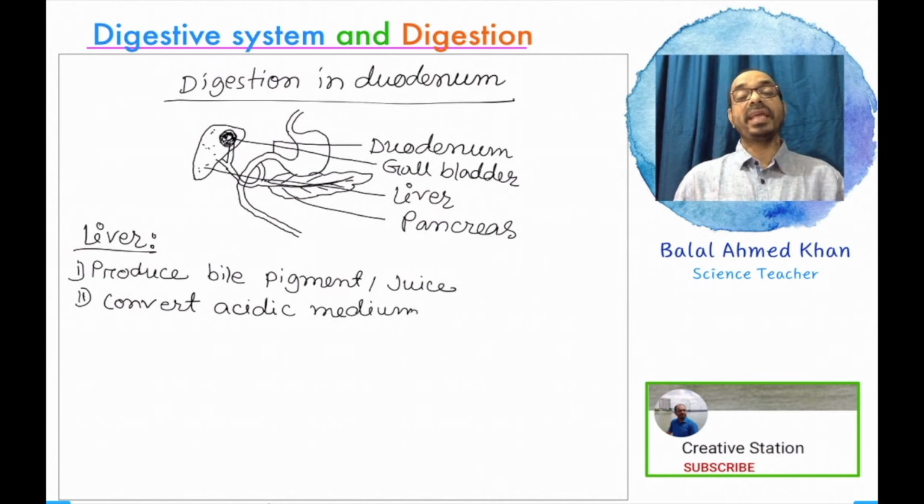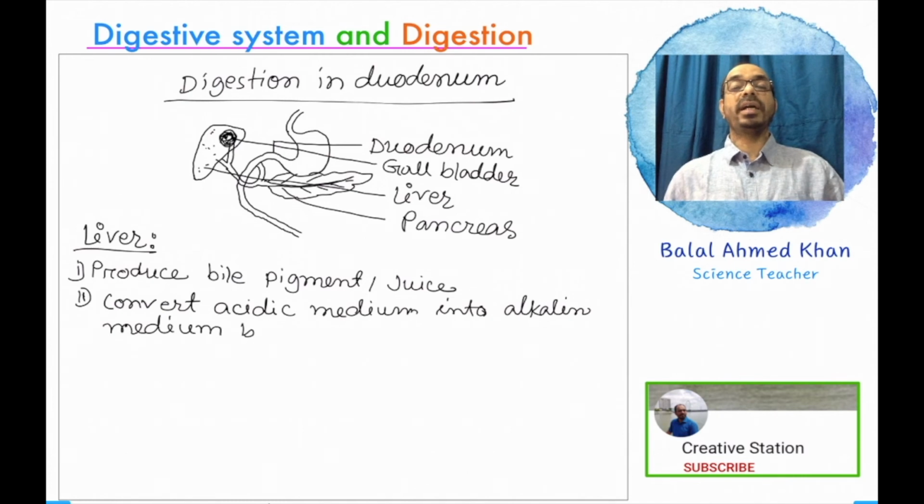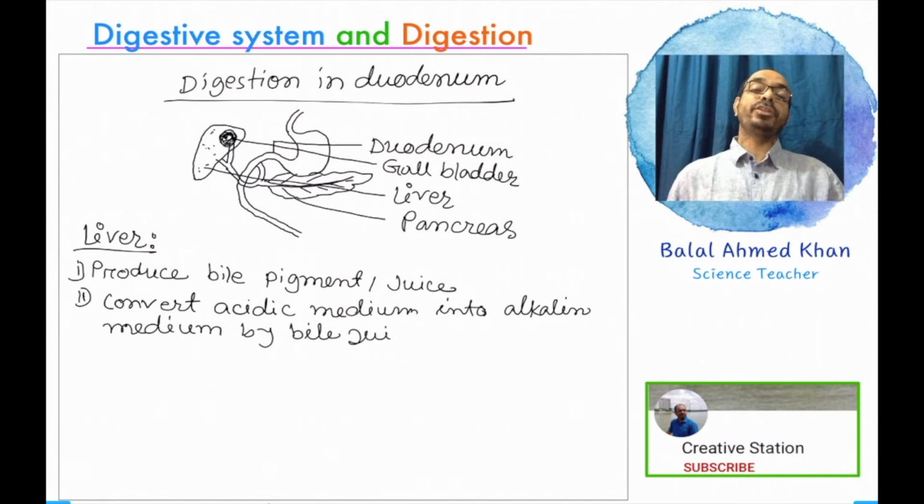A huge amount of bile is secreted into the duodenum, and this environment becomes alkaline, and this alkaline medium activates all the enzymes produced from the pancreas. All the enzymes from the pancreas need an alkaline environment to become active.